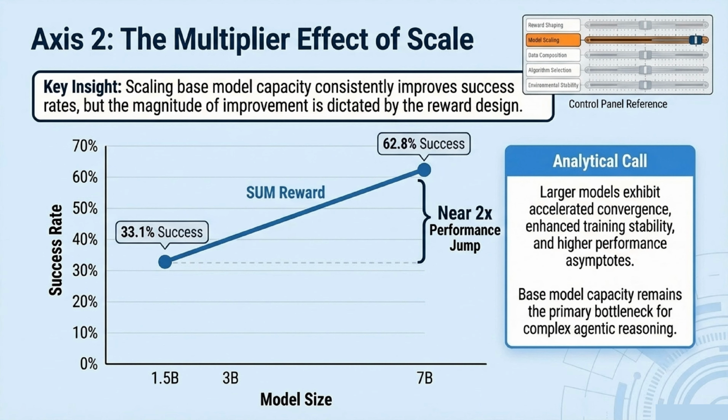Moving to Axis 2, we see the multiplier effect of scale. Scaling the base model capacity consistently improves success rates, but the actual magnitude of that jump is dictated by the reward design. By moving from a 1.5B to a 7B model size under a sum reward, we saw a massive performance jump from 33.1% to 62.8% success. Ultimately, larger models exhibit accelerated convergence and higher performance asymptotes, proving that base model capacity remains the primary bottleneck.